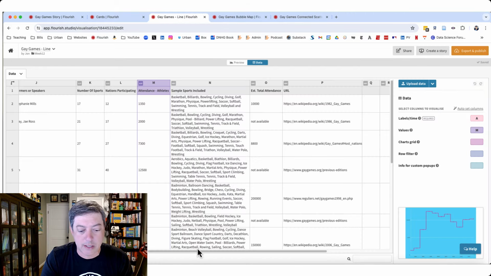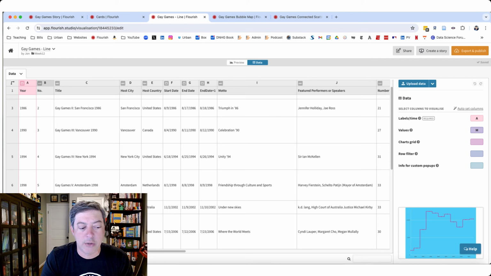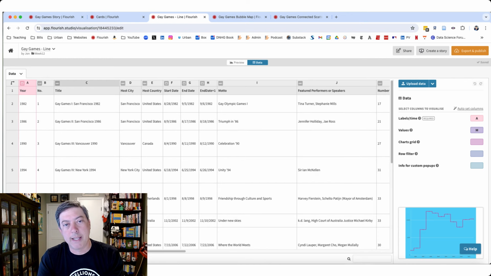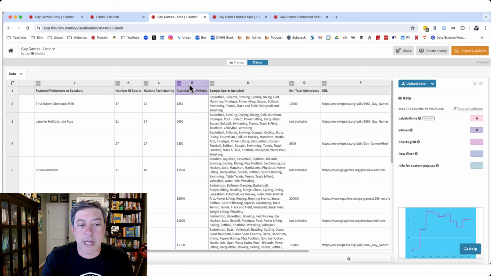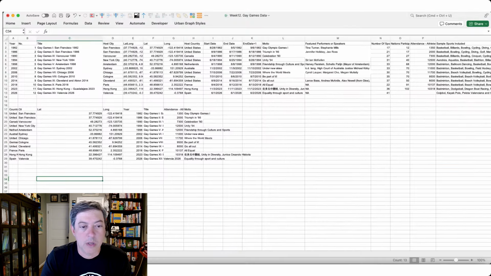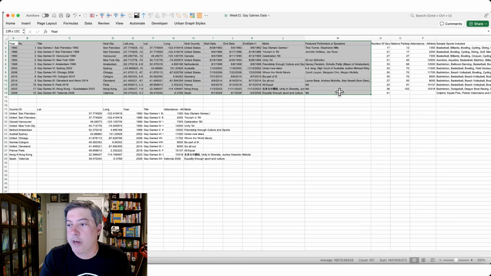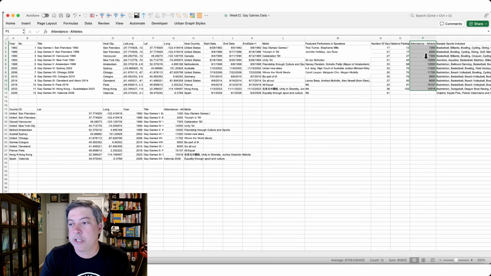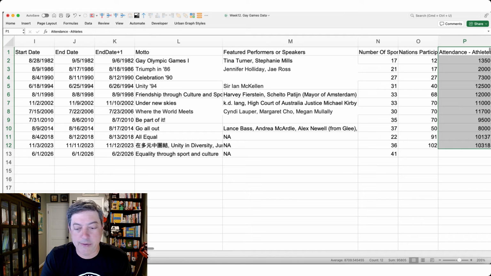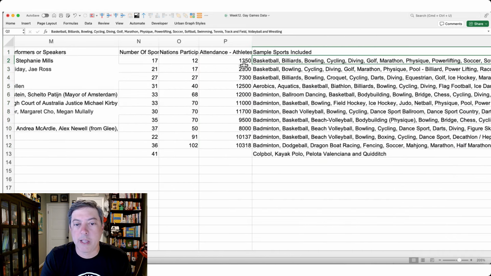Now here's the data. Here's the one thing I'll remind you of: when you bring the data into Flourish, it's not particularly, exceptionally smart in how it reads in the data. So you need to do some work on the data side. What I did when I brought this data in, if I go back to my Excel file, here's me playing around a little bit, but this is the data that I brought in, and you're going to see over here on attendance that I actually just formatted this data over here. If I zoom in on that field, notice that it's right-aligned and there are no commas.